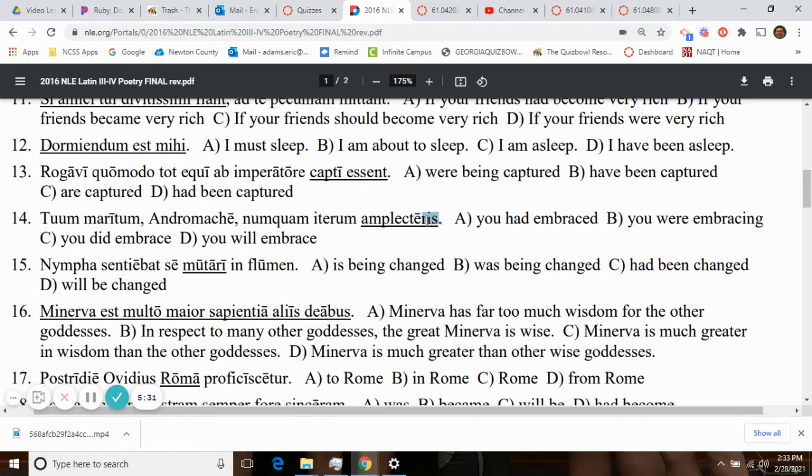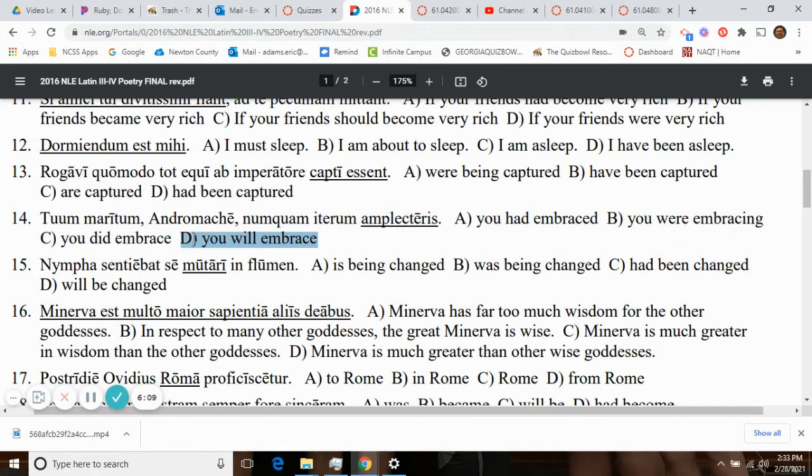And then here's the subject, you, and here it is, amplecteris, from a deponent verb, amplector, amplecti. It is a third conjugation, and so you will. It's not had; had would be a passive-looking periphrastic. It's not were, there's no BA. It's not did, that also would be a periphrastic. It'd be amplectas, but it's going to be you will never again embrace. That long E tells you that it is future.